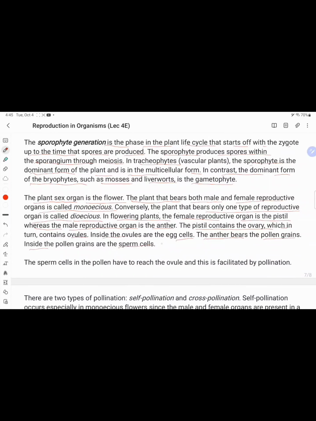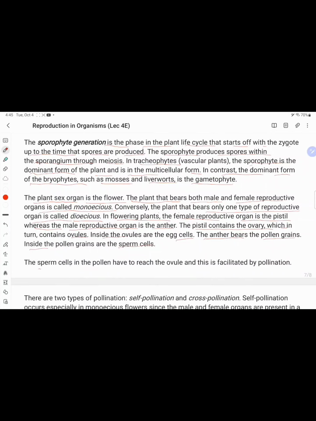These are the points which I have discussed before in the figure diagram. So please see the diagram, and all the points will be clear.